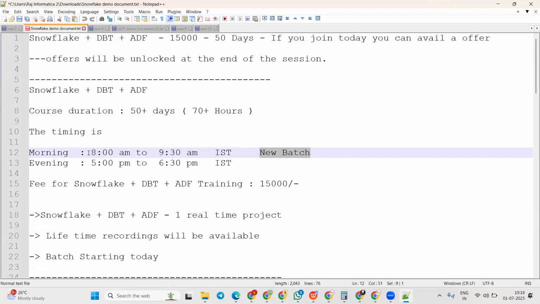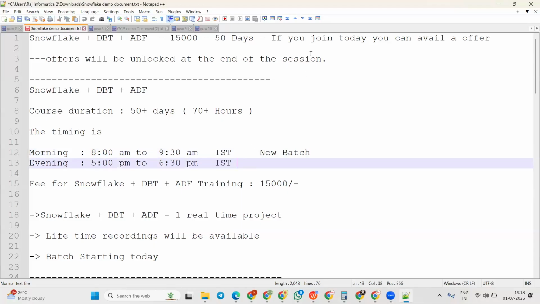As today is the introduction class, we have taken the evening session, but after today, you will be able to attend only the morning sessions, from 8 a.m. to 9:30 a.m. IST. In the evening, we have another program from 5 p.m. to 6:30 p.m., and that batch will be starting in another 20 days.